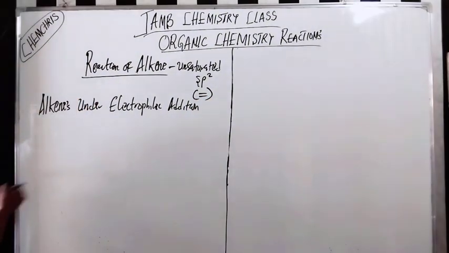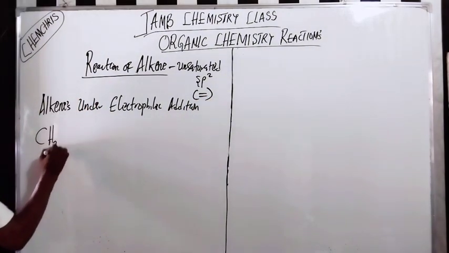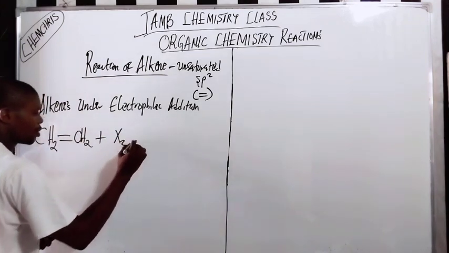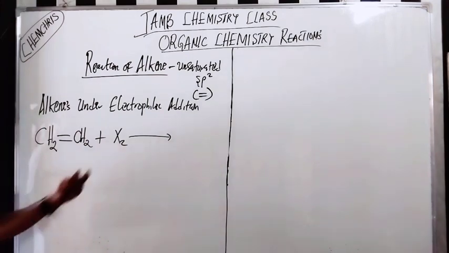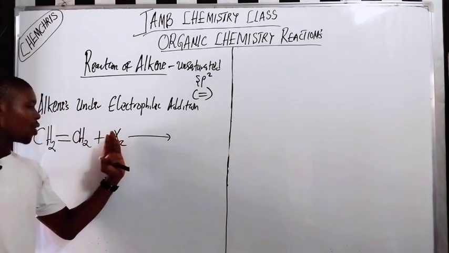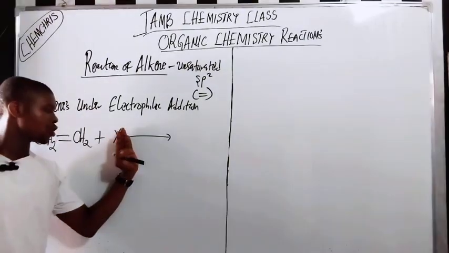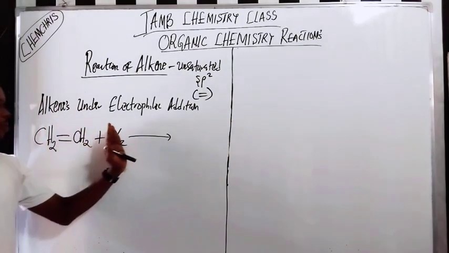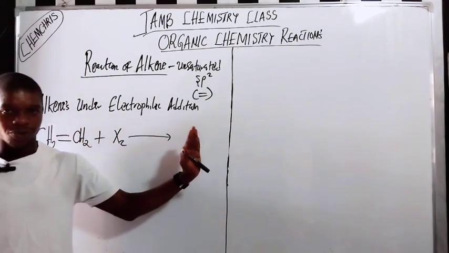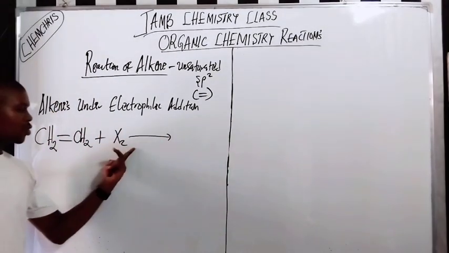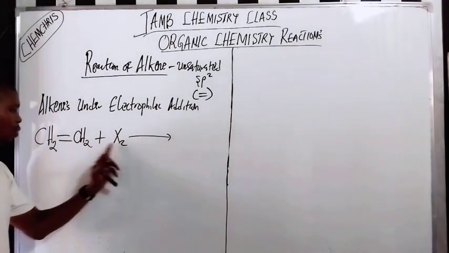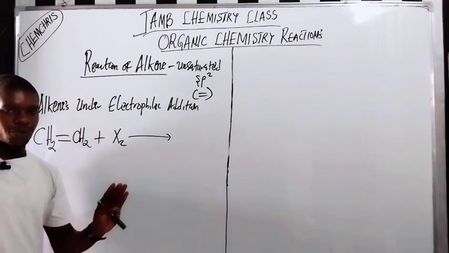If for example I have CH2=CH2 plus X2, this is an alkene that has a double bond here. They undergo addition reaction. That is, you are adding a reagent to a double bond. When you add it to the double bond, the double bond is converted to a single bond. You have 2 X, so you add one here and one here to break the pi bond. Do you understand?